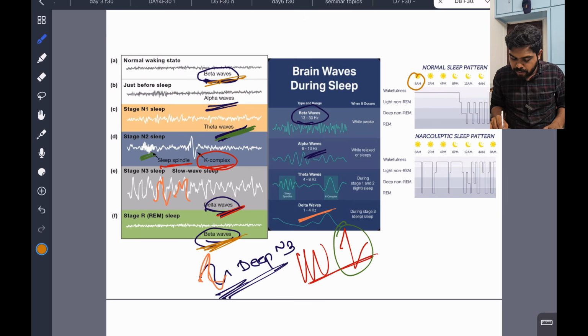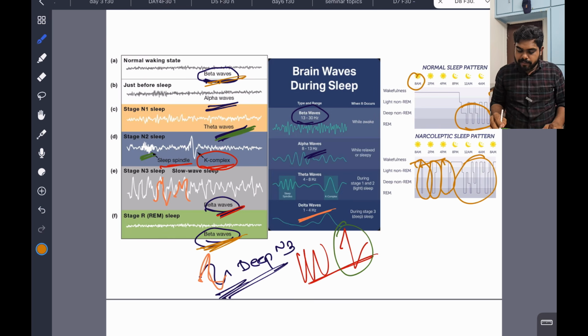He is wakeful. In the middle of the night, he goes through light non-REM, deep non-REM and REM sleep. Then around 8 o'clock in the morning he comes back to the wakeful state. This is normal. But this is reversed here, with intermittent sleeping. So he is wakeful, suddenly goes to sleep, comes back, again goes to sleep, comes back. This is nothing but a narcoleptic sleep pattern.